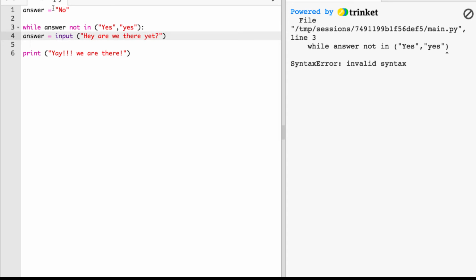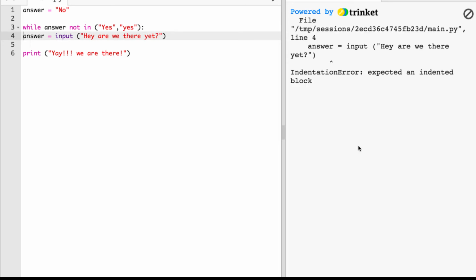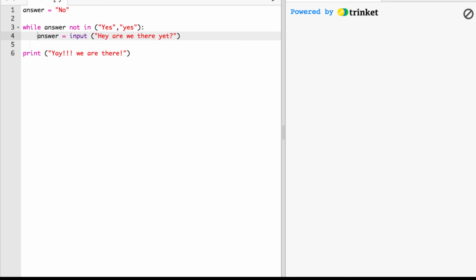However, if I forget to indent, that is another type of error. In this case, it's an indentation error. It's expecting after the colon for something to be indented, at least one line of code. 1, 2, 3, 4. Everything that's indented will be in that block. In this case, this is the stuff that's repeated each time until it gets a yes, either a capital Y yes or a lowercase y yes.